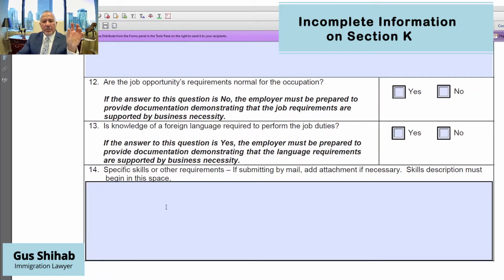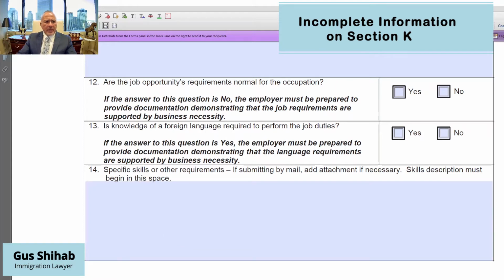So what we list in this box here is the actual experience, specifically, that would be a minimum requirement for entry in the position, such as must have 1 year of experience in designing reinforced concrete design members, or 2 years of experience in network engineering or relational database management systems, or some of the skills that you do in your job, research skills, whatever it is that you do, must be listed here, right? So these are the skills by which we will be able to disqualify any U.S. worker applicants that might apply for the job.